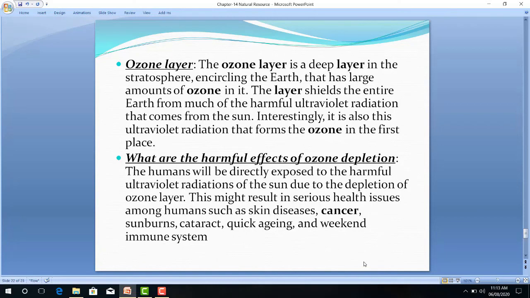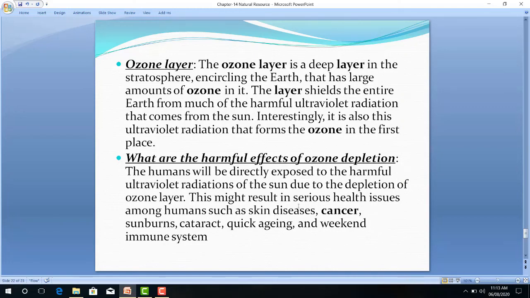What does that mean? Oxygen breaks down in the presence of UV light into free radicals of oxygen. Once again, this free radical of oxygen combines with oxygen gas and forms ozone gas. Ozone gas means what? O3 gas inside the stratosphere.